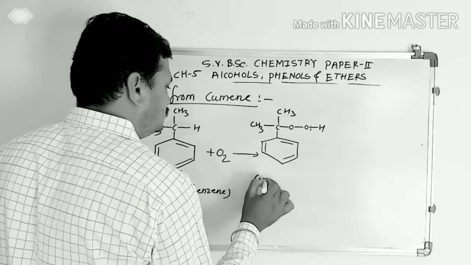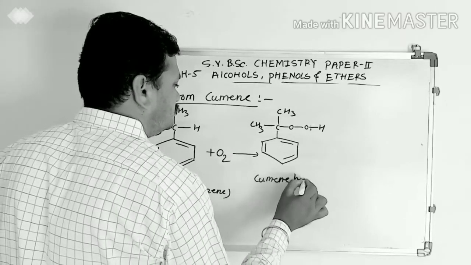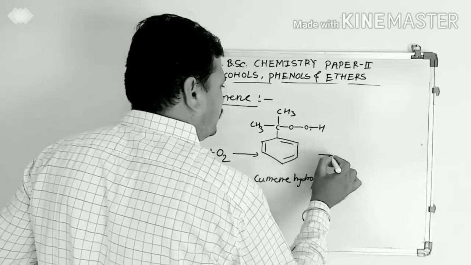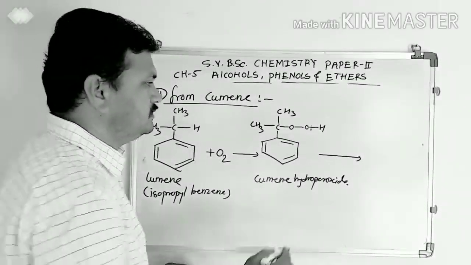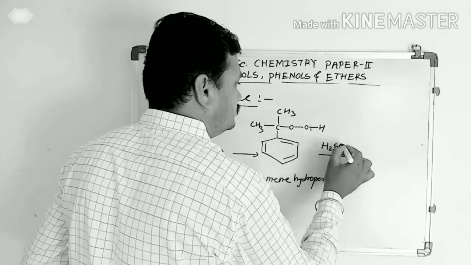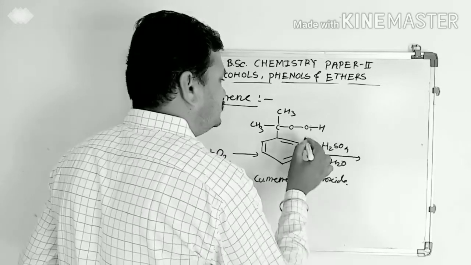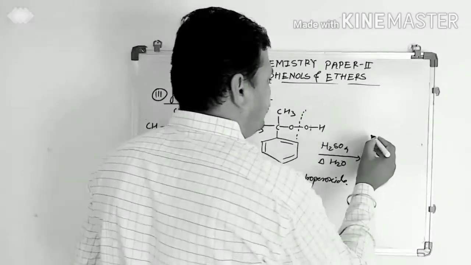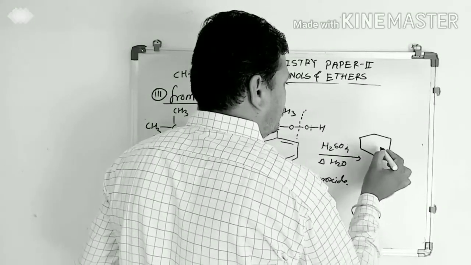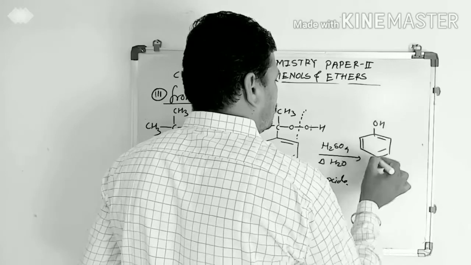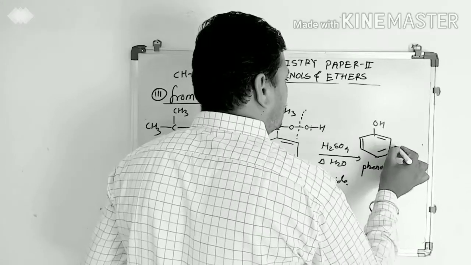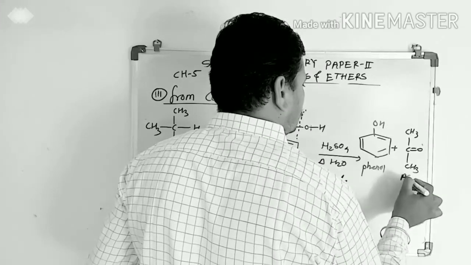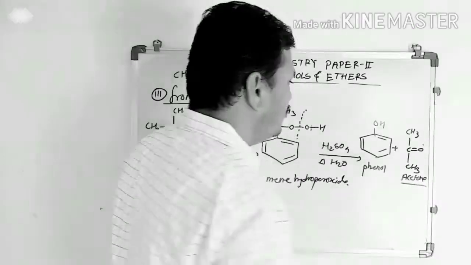It is cumene hydroperoxide. When this cumene hydroperoxide is hydrolyzed, acid hydrolysis, breaking of this oxygen bond takes place and we get the product. It is phenol, and the byproduct is CH3 C double bond O CH3, acetone. Here acetone is the byproduct.